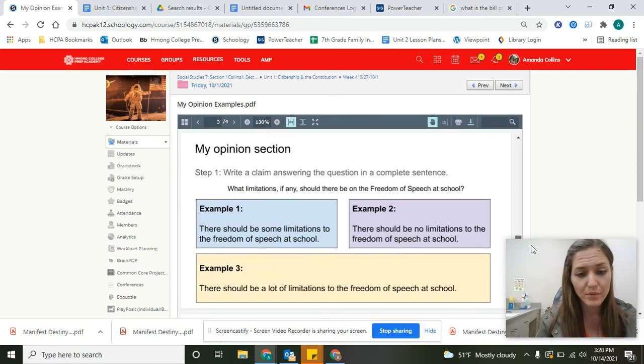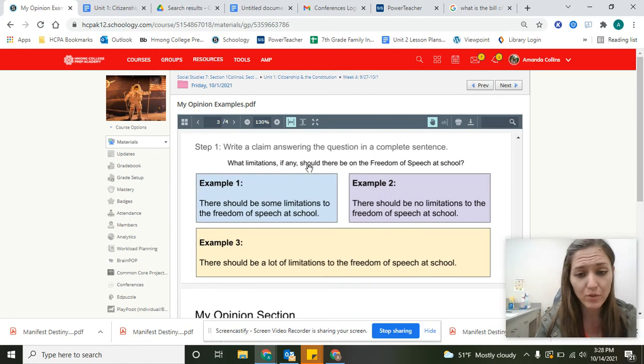So here are some examples of how to answer that question in a complete sentence. You could say there should be some limitations to the freedom of speech at school, which means that students have the freedom to say almost anything, but there are still some things that are off limits, like maybe threats or bullying. You could also say for your claim, there should be no limitations to the freedom of speech at school.